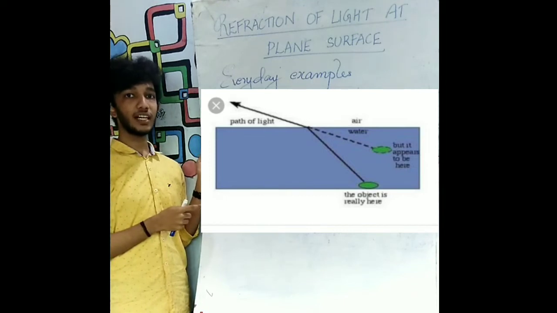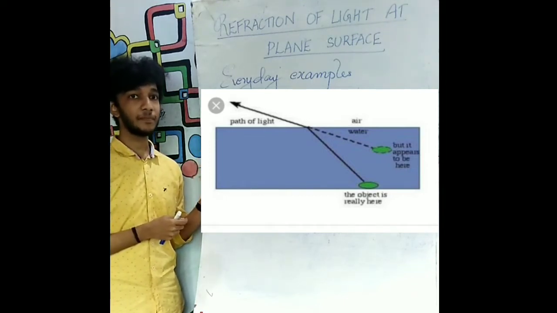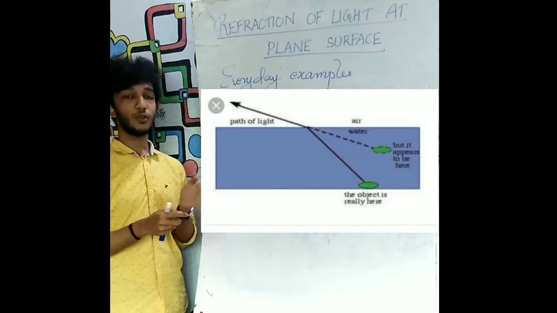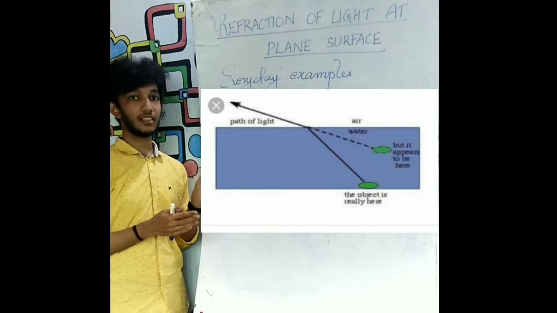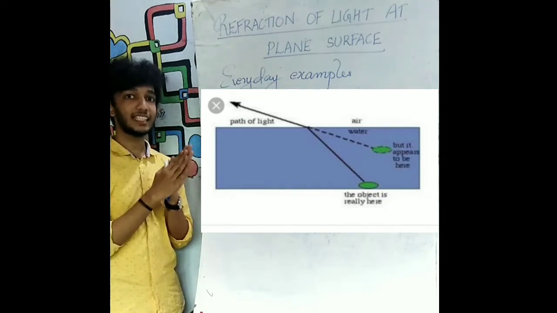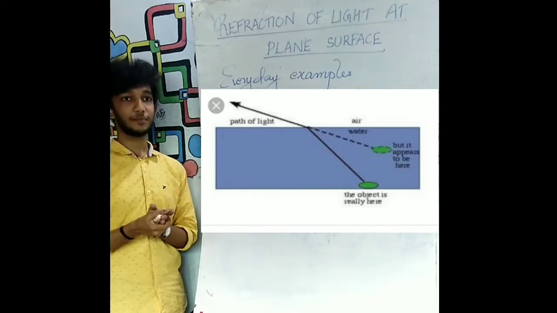Here the two media are air and water. Water is the optically denser medium and air is comparatively rarer. So when the ray of light is entering air from water, the ray of light gets bent away from the normal. So you can see here.